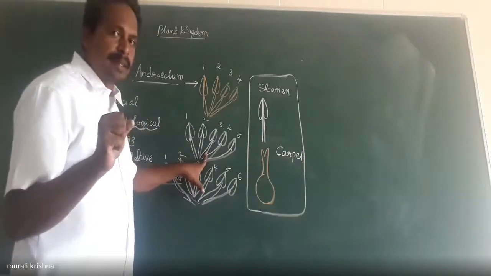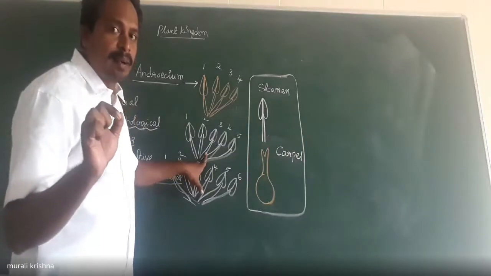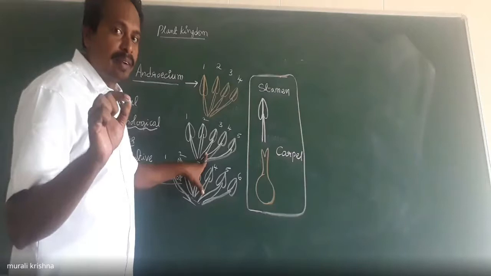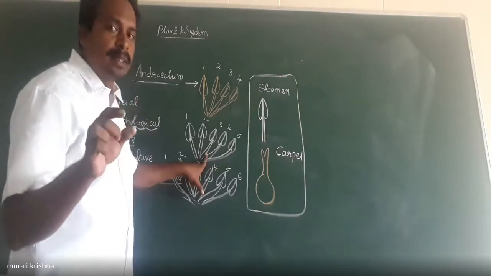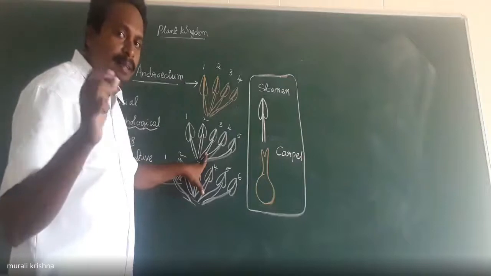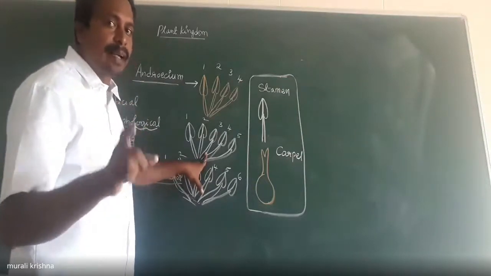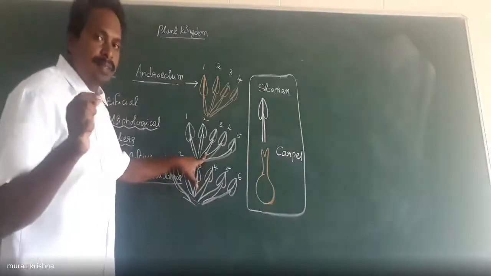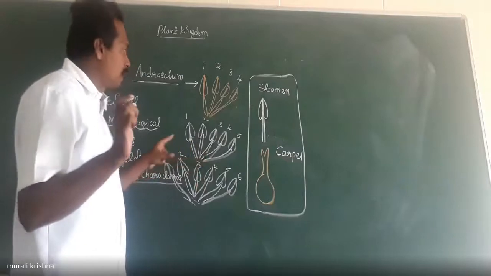In the onion plant, 6 stamens are present. So the number of stamens varies. Stamens are the sexual characters. The Linnaeus scientist considered sexual characters. Okay?